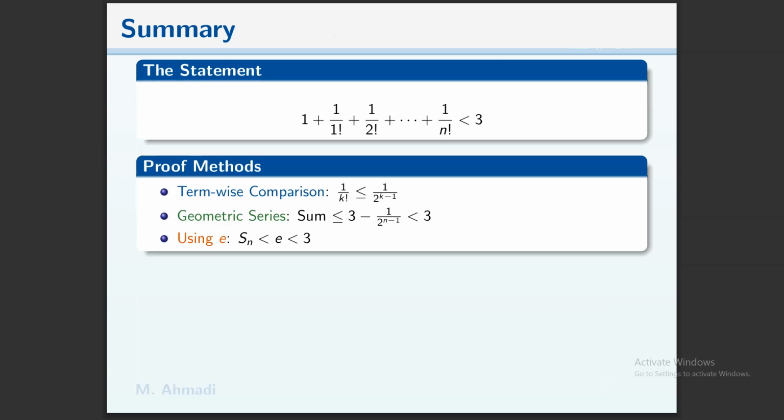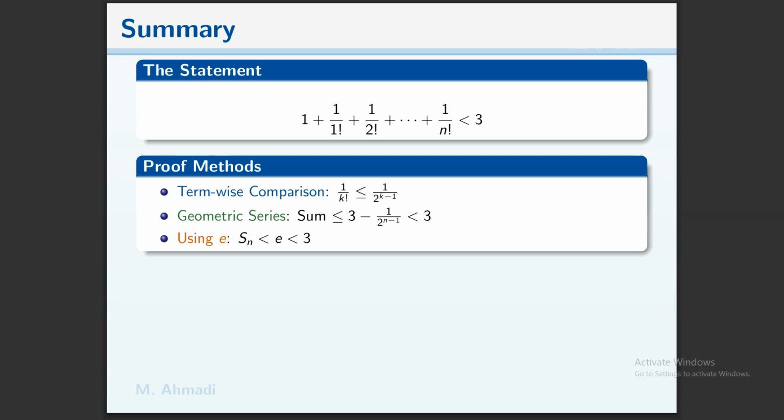And here we have the summary of the presentation. The statement is that 1 plus 1 over 1 factorial plus 1 over 2 factorial plus so on plus 1 over n factorial is less than 3. For the proof, we can use the term-wise comparison that 1 over k factorial is less than or equal to 1 over 2 to the k minus 1, and the geometric series, where this sum is less than 3 minus 1 over 2 to the n minus 1, which is less than 3.